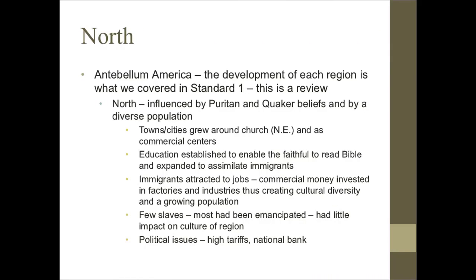The North developed very differently from the South, and that goes back to what we studied back in 1.1. It had a lot to do with the geographical region and also because of the people that settled there. It was very influenced by Puritan and Quaker beliefs and had a very diverse population. Remember, they had larger towns and cities because they grew up around the church, and those were commercial centers where they traded. They also had education because they wanted people to be able to read the Bible, and then that also expanded as immigrants moved over and they wanted to assimilate those immigrants.